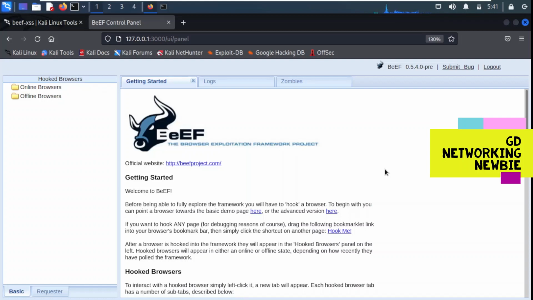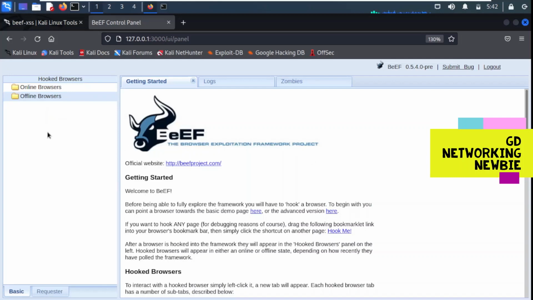Now you can see here on the left hand side we have these hooked browsers. Browser means if we have hooked or got connected with some of the browsers, those browsers will be shown here. So we can click on online browser and offline browser. If I click on online browser, you see we don't have anything, and if we click on offline browsers, we don't have anything. So no browser is hooked at the moment. No online browser, no offline browser.